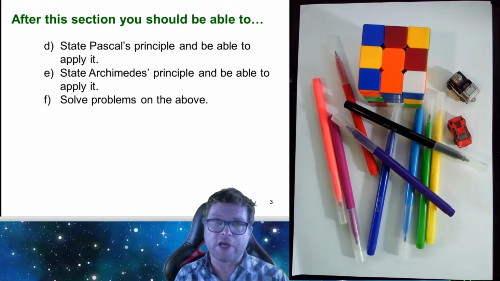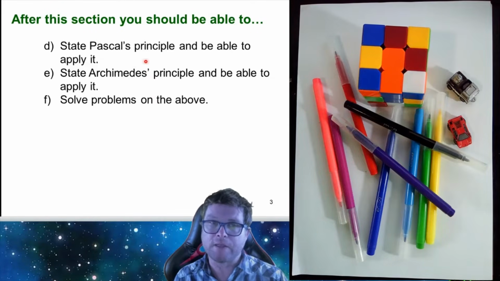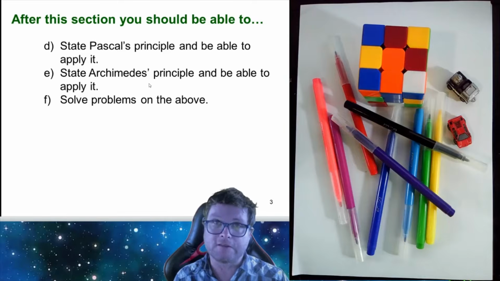And then also there are two key principles: Pascal's Principle, as well as Archimedes' Principle. Firstly you need to know what each of these principles are, and then we also need to know how to apply them to solve problems.